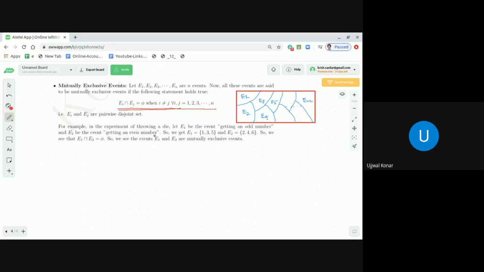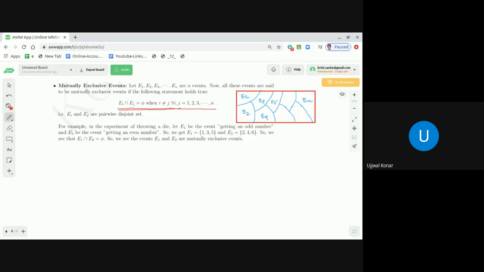In the experiment of throwing a die, let E1 be the event getting an odd number and E2 be the event getting an even number. If E1 is the event getting an odd number, then what is the corresponding set?